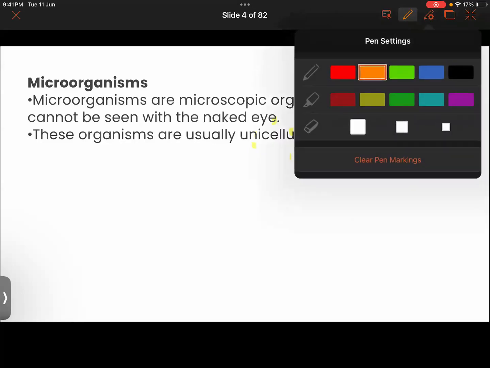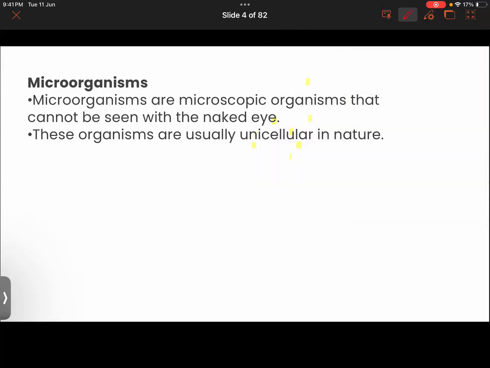So microorganisms are the organisms that can't be seen with your naked eyes. Further, they are usually unicellular in nature. It's saying usually. It doesn't mean that all of them are going to be unicellular. There are some that are multicellular as well. So that is one of the common characteristics of all the microorganisms.